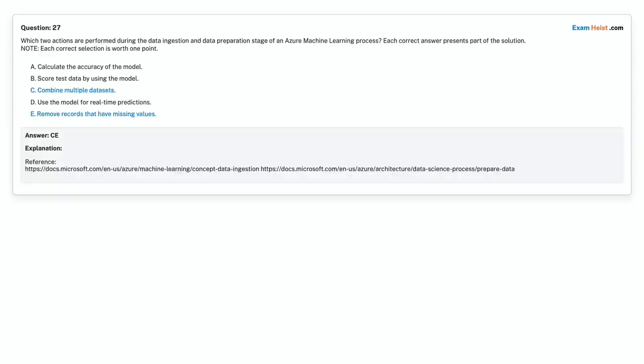Correct answer is option C, combine multiple data sets. Option E, remove records that have missing values.